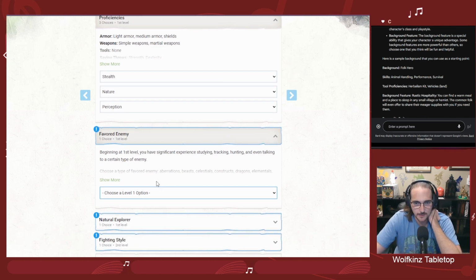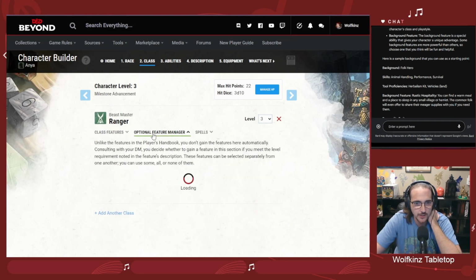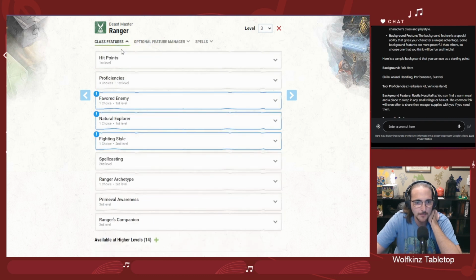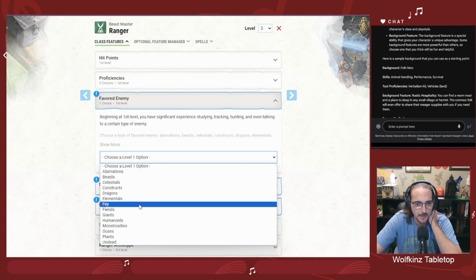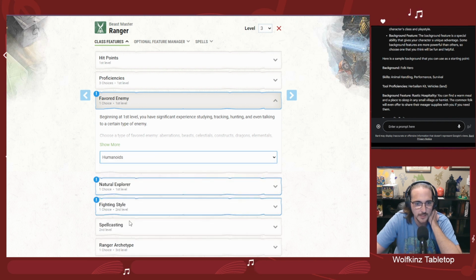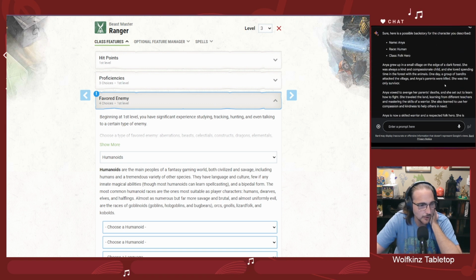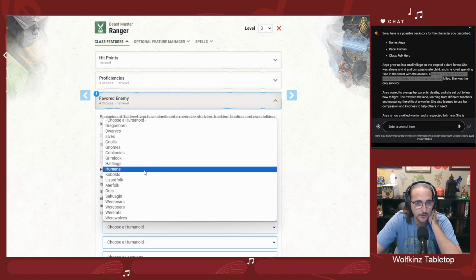Now, favored enemy. This is something that we can get rid of if we want to, because with Tasha's and the optional features, we can actually change this to favored foe. But based on the story we got from Bard, I do think it makes sense to leave her favored enemy as humanoids. Why? Because of the bandits that killed her parents. A group of bandits attacked the village, and her parents were killed. So I think it would make sense that she is going after humanoids.